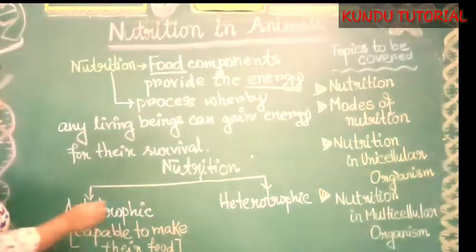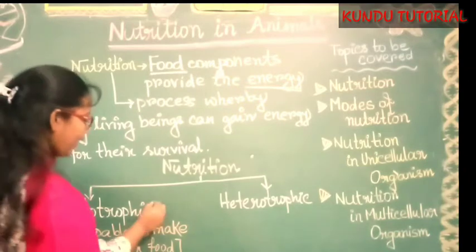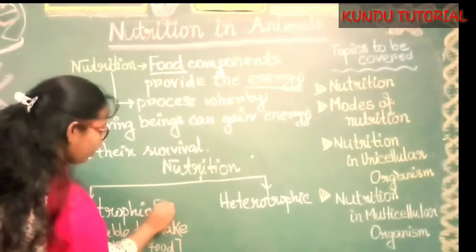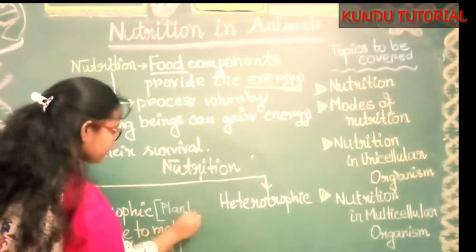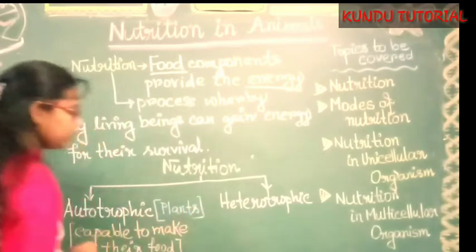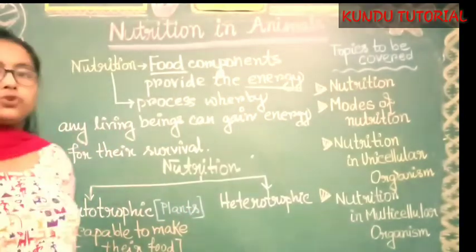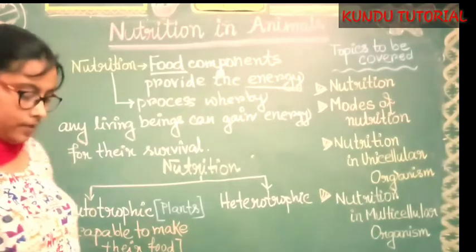As for example, obviously the plants, which have the green pigment known as chlorophyll.